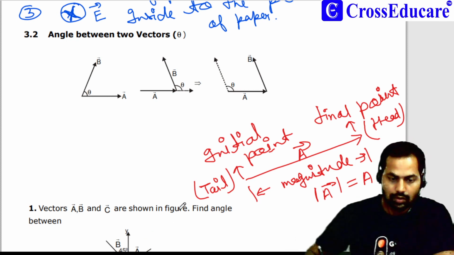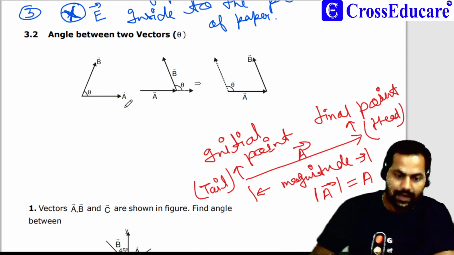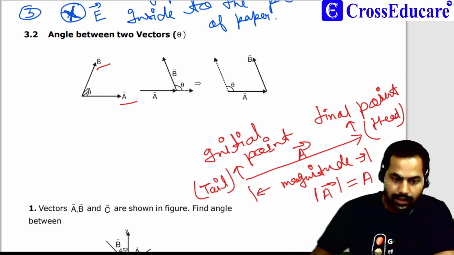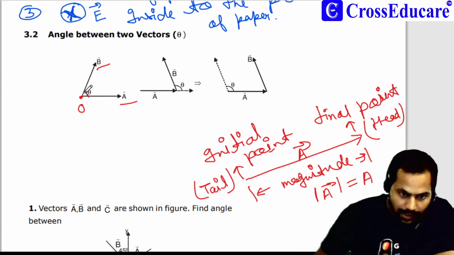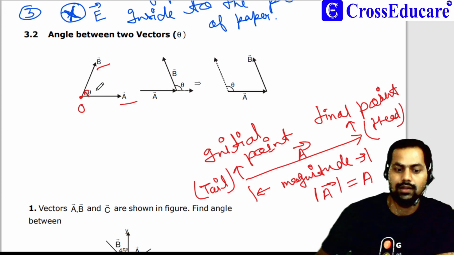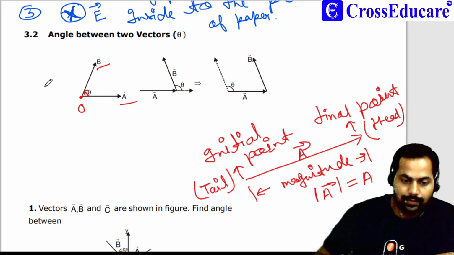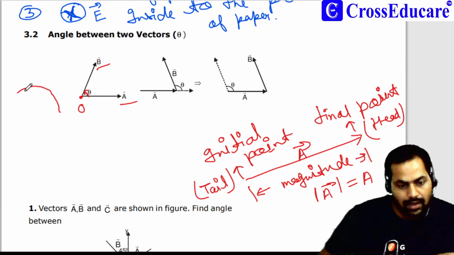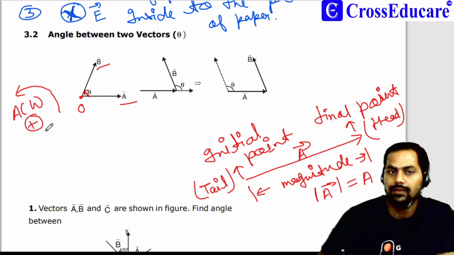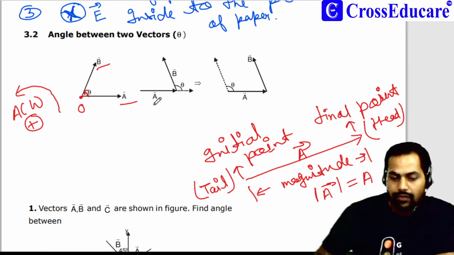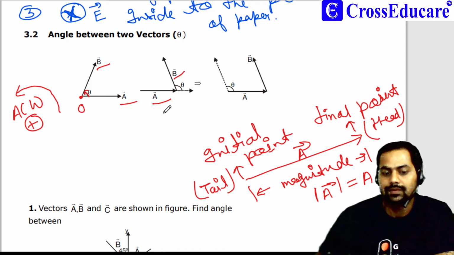So if we have two vectors A and B, and this is the initial point or tail of the two vectors, then the theta angle will be this, and we always measure the angle in anti-clockwise direction, and this angle will be positive. Got my point?